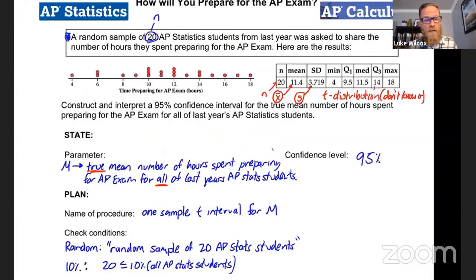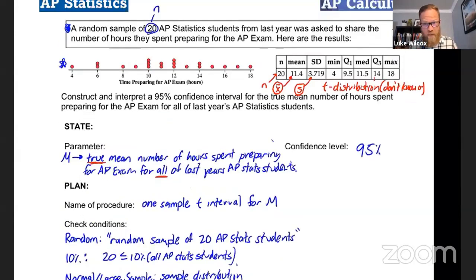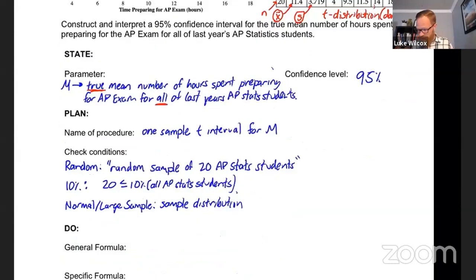So when your sample is smaller than 30, you have to look at the sample distribution to make sure that it appears like it could have come from a population distribution, which is approximately normal. So specifically, you're looking for no strong skew and no outliers, which I think we see here definitely in the dot plot. And so the way I'm going to justify this is I'm going to say that the sample distribution, notice I'm saying sample distribution, not sampling distribution, because I'm just talking about the distribution of our sample of 20 students. The sample distribution shows no strong skew or outliers,